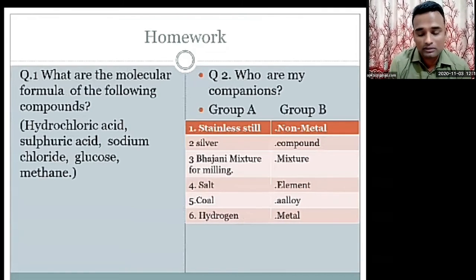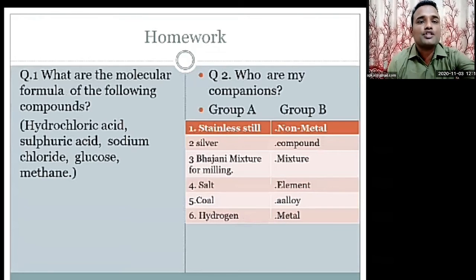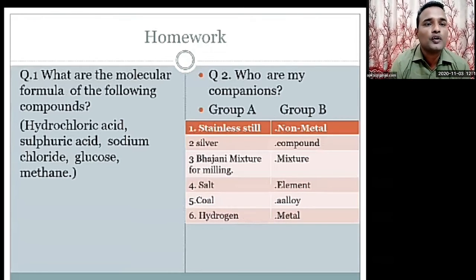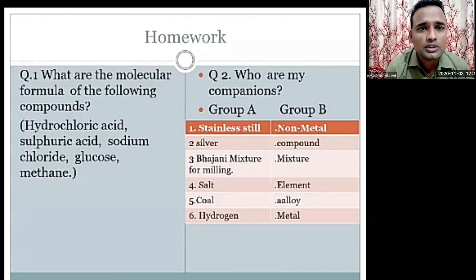Now we are at the last point of the lesson, that is the homework. You can take a screenshot of this homework. What are the molecular formulas of the following compounds: hydrochloric acid, sulfuric acid, sodium chloride, glucose and methane? And the second question: who is my companion? That means you have to join the pairs, group A and group B. Some points have been given. Stainless steel, which one is the companion? You have to join them. This way you have to complete your homework.